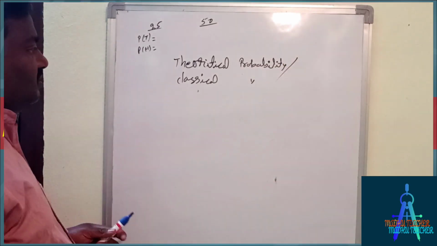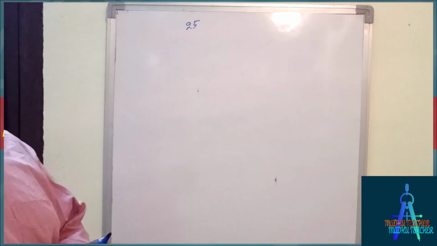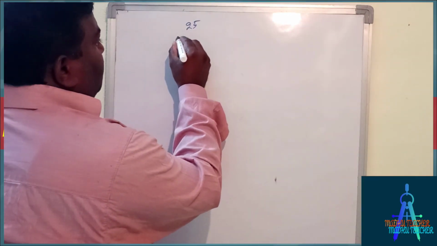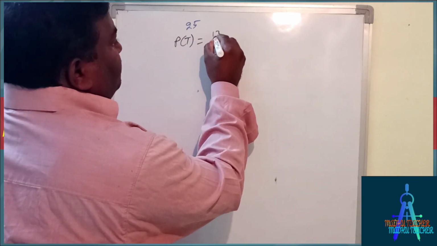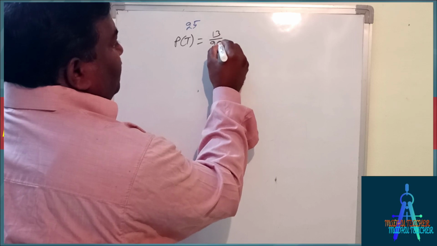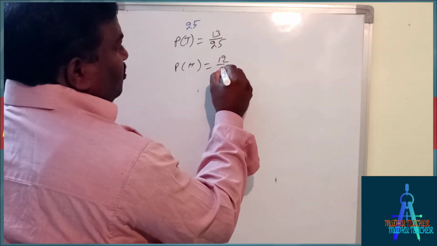Okay, so next, tossing a coin 25 times, suppose probability of tails is 13 by 25, since tails came 13 times, and probability of head is 12 by 25.